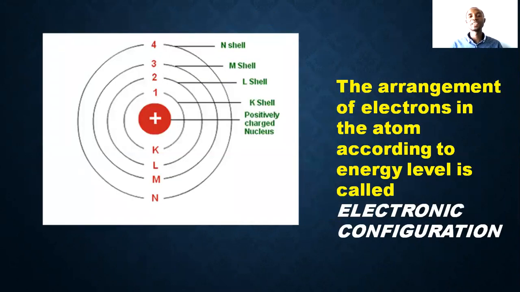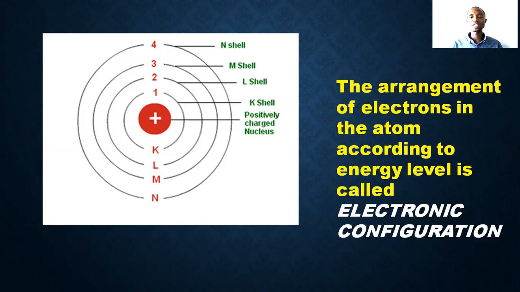All right, let's take the shells of electrons. Now, this is a sample. We have shells K, L, M, N. First shell is called K shell. Second one is called L shell. Third one, M shell. Fourth one, N shell. It's also regarded as first shell, second shell, third shell, fourth shell, 1, 2, 3, 4. It continues like that, L, N, O, P, just like that.